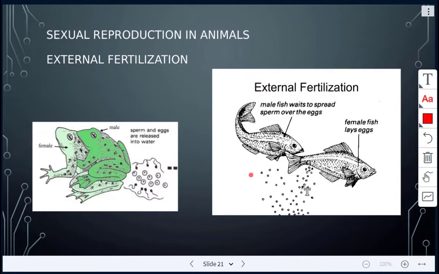Here as well, we see external fertilization in some fish species. The female fish lays the eggs, and then the male fish is waiting to release his sperm and spread it over the eggs, and hopefully fertilization can occur.